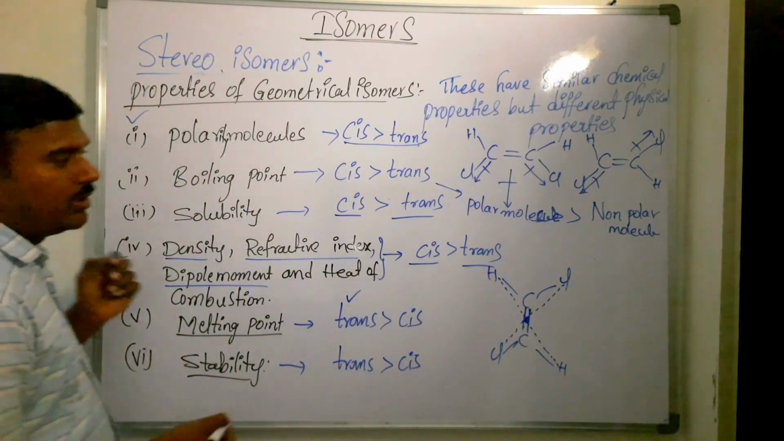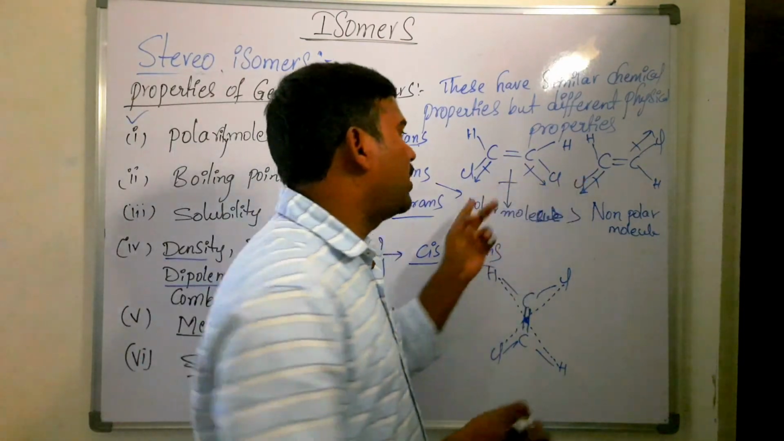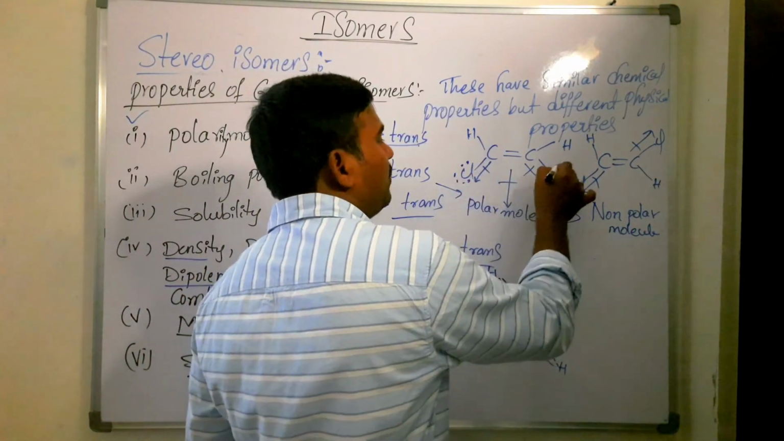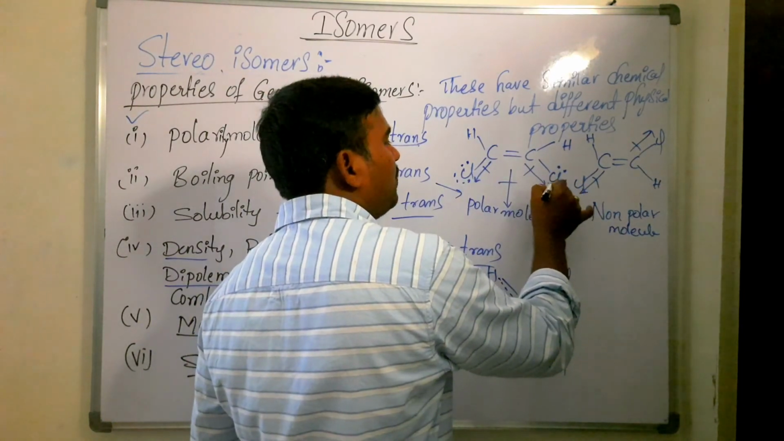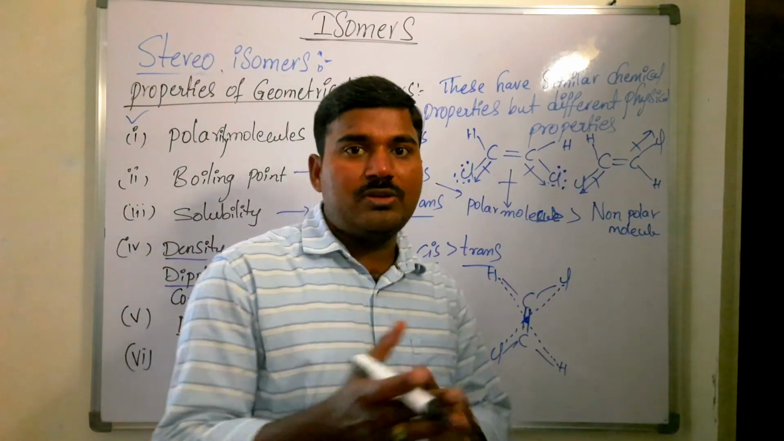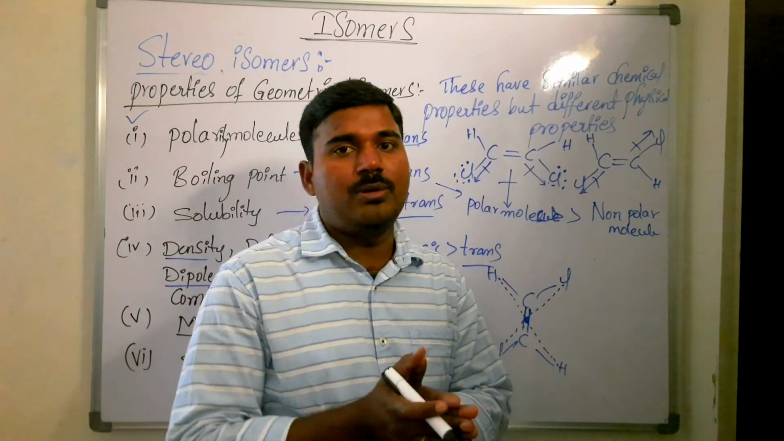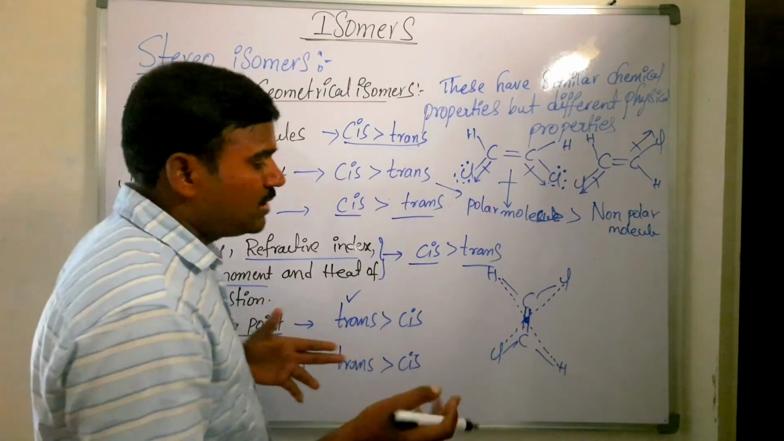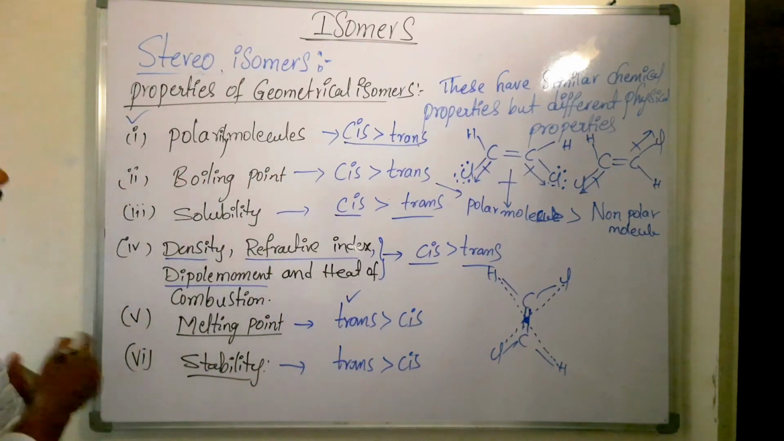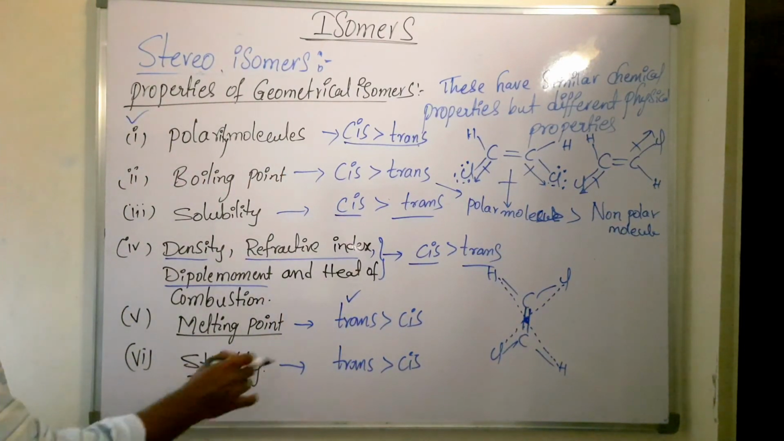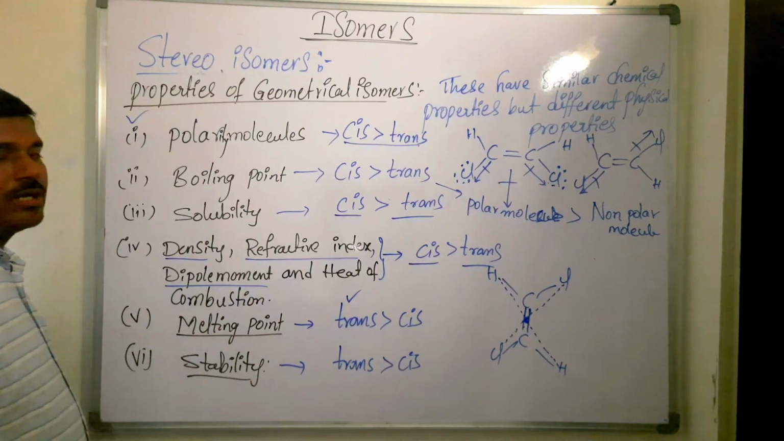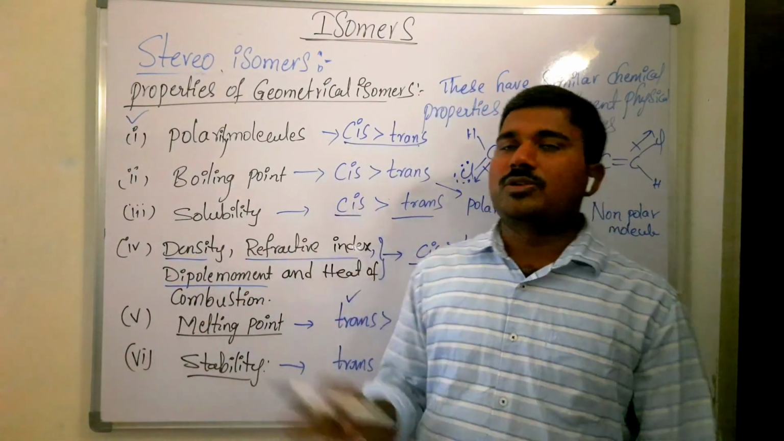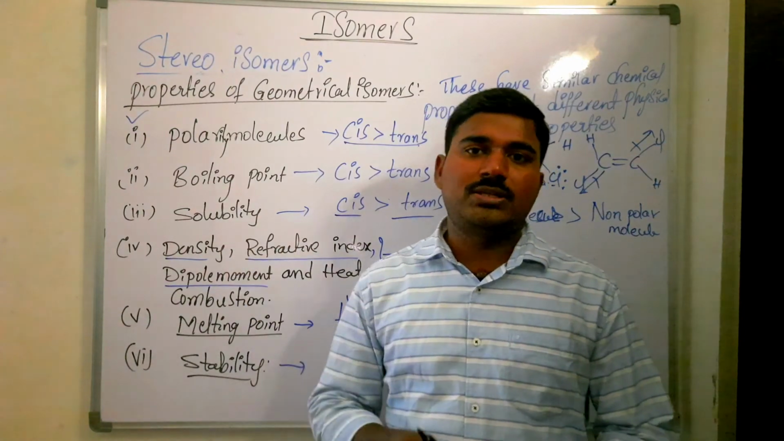And stability. If the two chlorine atoms are on the same side, each chlorine contains 3 lone pairs of electrons. These lone pair repulsions are greater when they are on the same side of the double bond. If they are on opposite sides, repulsions are less and stability is more. So melting point and stability will be more for trans, and all the remaining properties are higher for cis. It is very important, and many times they ask questions on this.